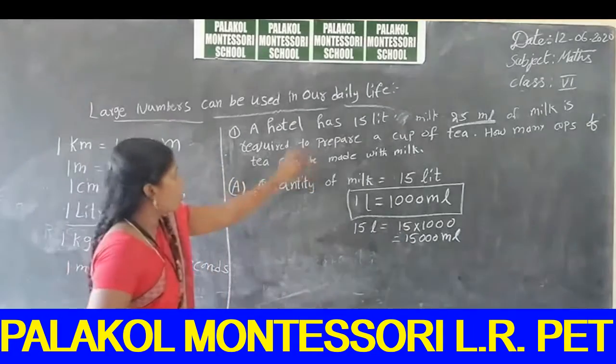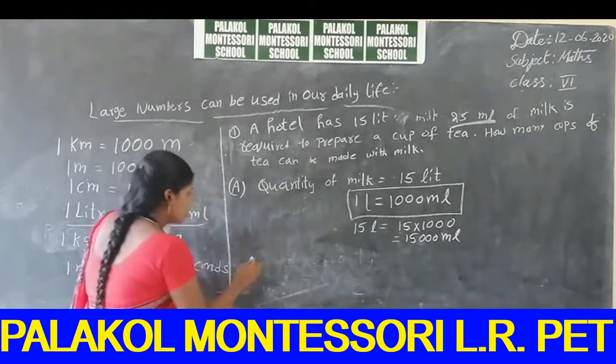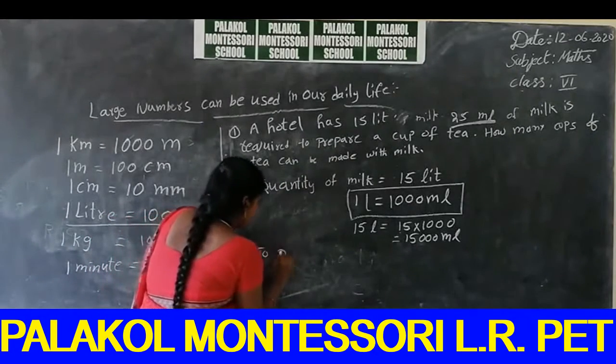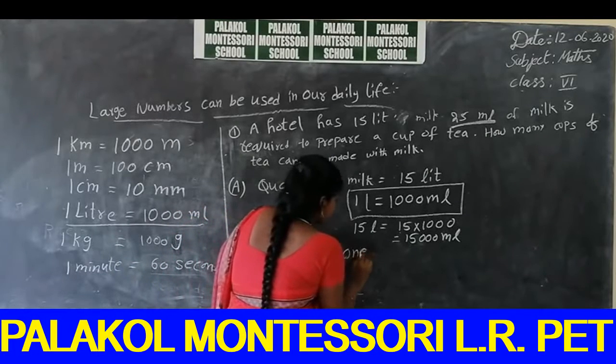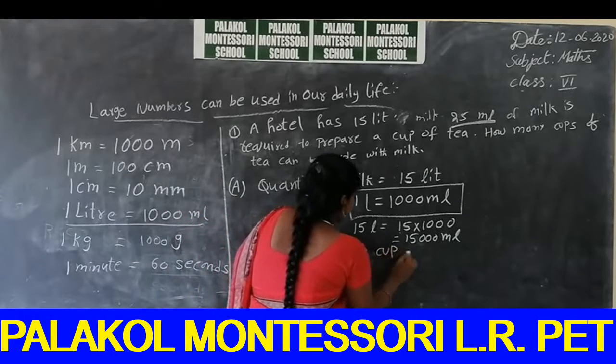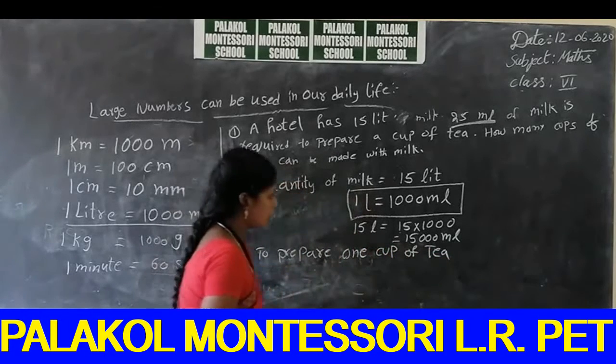So the quantity of milk in the hotel is 15,000 milliliters. How much milk is used to prepare 1 cup of tea? 25 milliliters of milk is used to prepare 1 cup of tea.